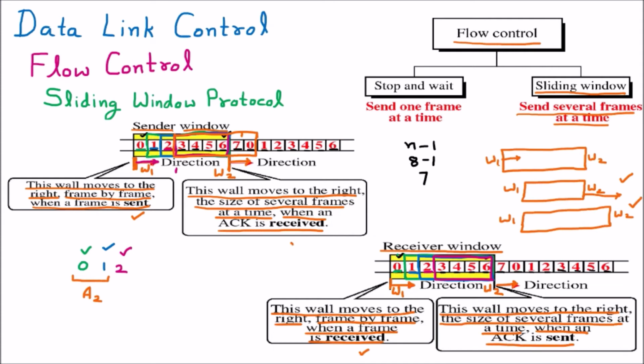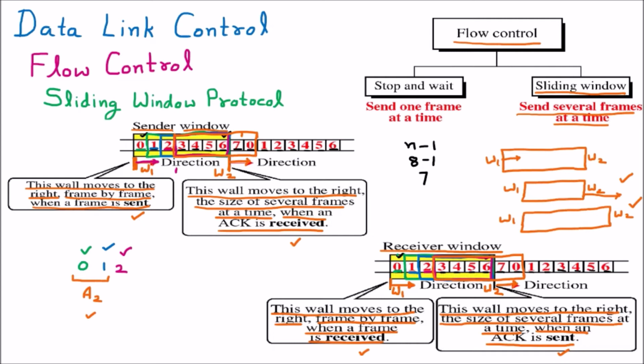On the sender window, when the acknowledgement is received, it expands with multiple frames at a time. Let us suppose that the acknowledgement A2 is sent by the receiver. Now the receiver is going to expand its window size by 2, because 2 more values it can now receive. So the receiver window size is again expanded. This way the sliding window protocol works, with contraction and expansion.